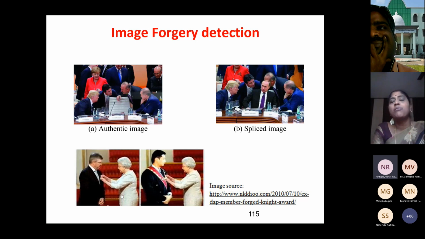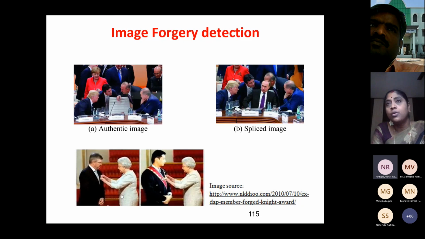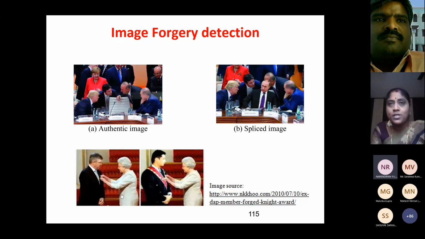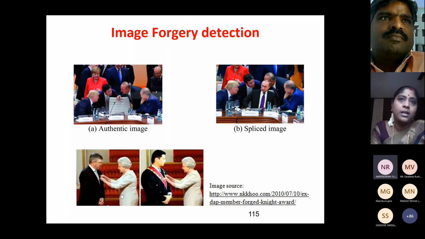So all these fake images are being created nowadays with the help of Photoshop studios and other software available nowadays. Fake photos are so much in the run, and they are showing these as proof in the courtroom also. So nowadays, authenticating the originality of the photograph is a big research area. One of my scholars is working in forgery detection only. They are working on splicing image and copy move forgery.